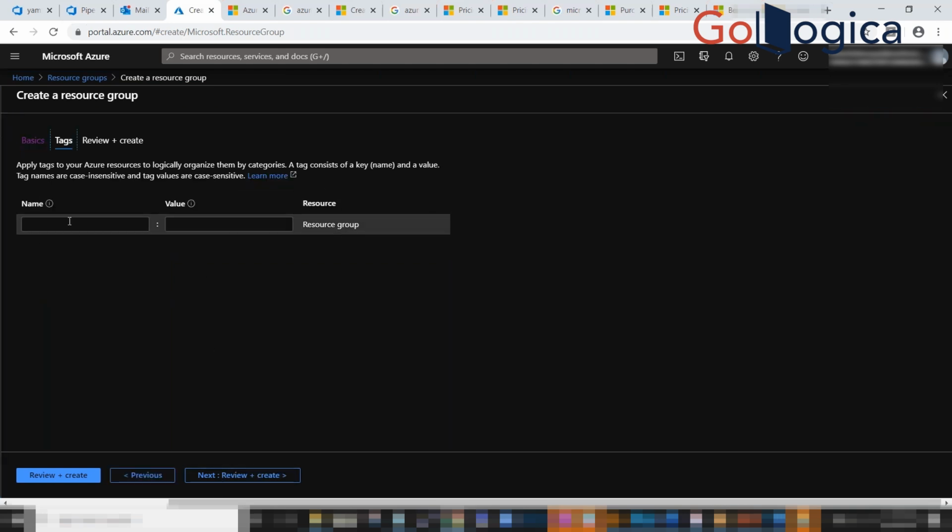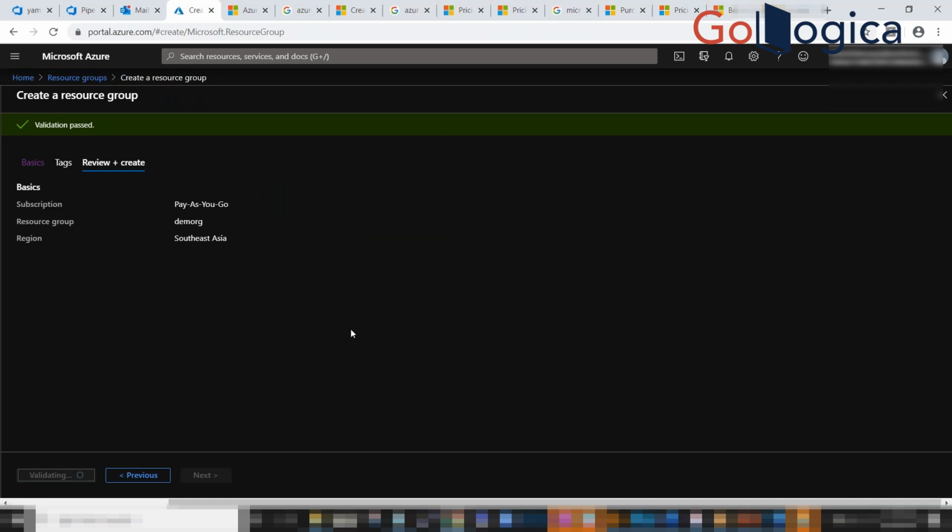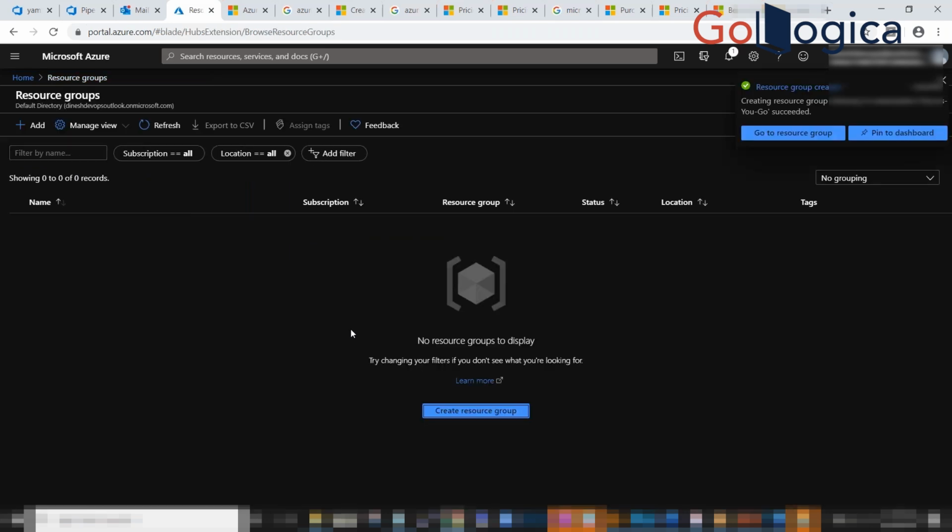Since it's not mandatory, either you can give the tag or not, it's up to you. Let me give some tags for my reference. This helps in a scenario where you're creating 50 to 100 resource groups and want to see the tag which contains a particular value. With the help of a filter we can get it, instead of searching one by one. But the best practice is to create tags while creating any resource.